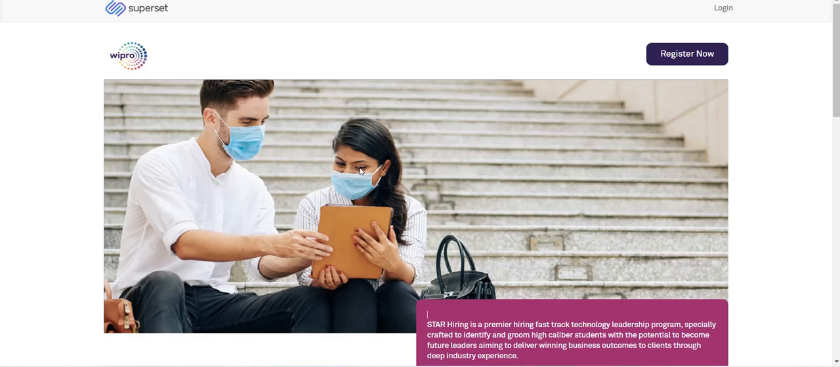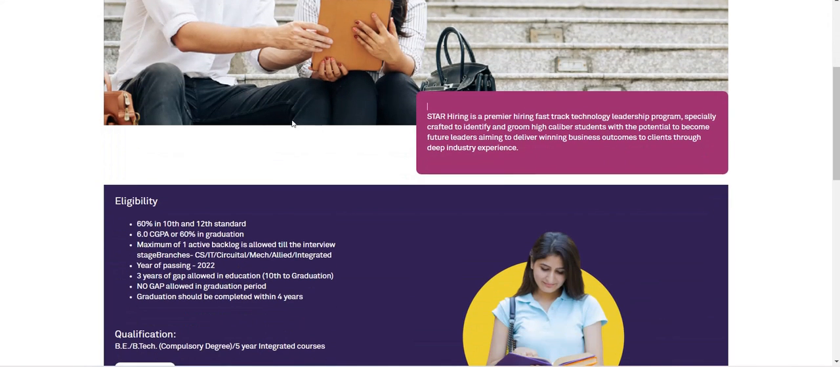The Star account, why are we not able to apply? Because you should contact your placement officer. This will be opened through your placement officer. So just contact your placement officer.